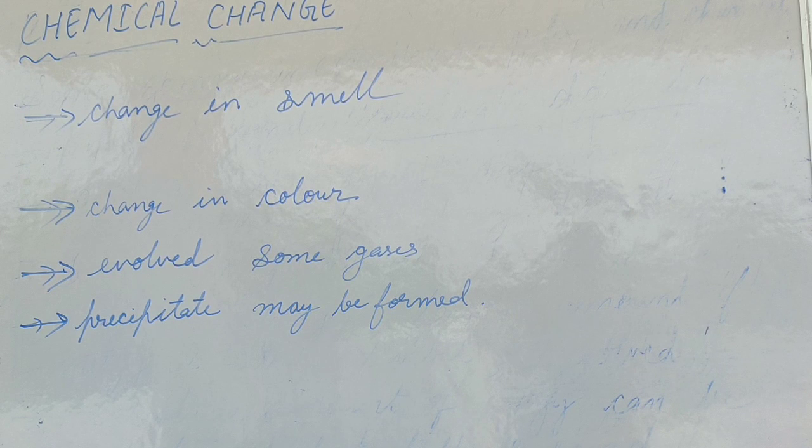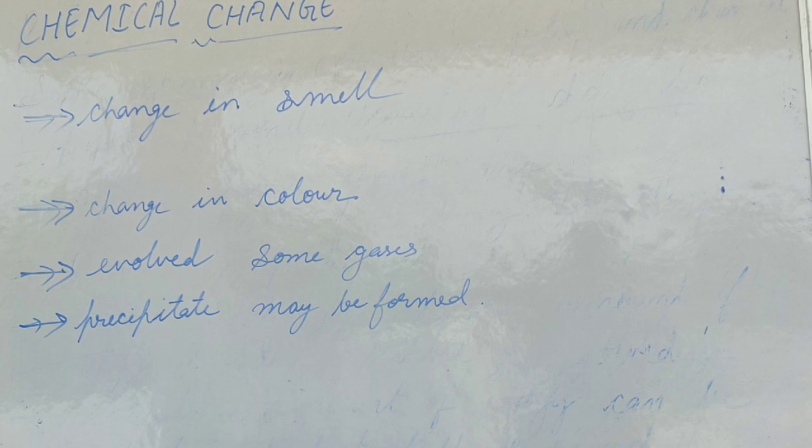We can take the example of burning. When we burn a piece of paper or a piece of wood, we can observe a change in smell or color, and in the same experiment we can observe the evolvement of gases also.